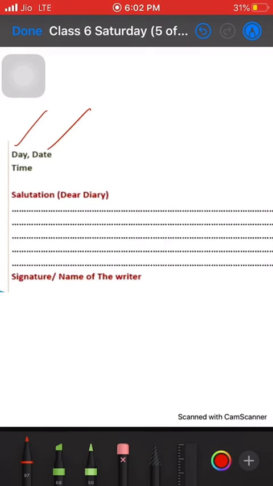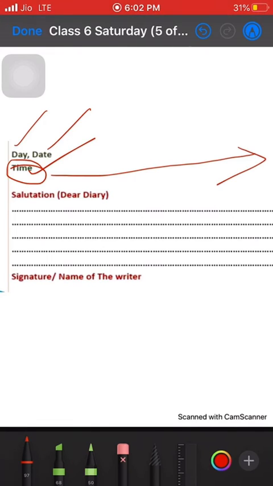And then the time. Sometimes the time could be written below the day and date, or straight in front of it, in the right corner of the line where you are writing the day and date. Both are correct methods.